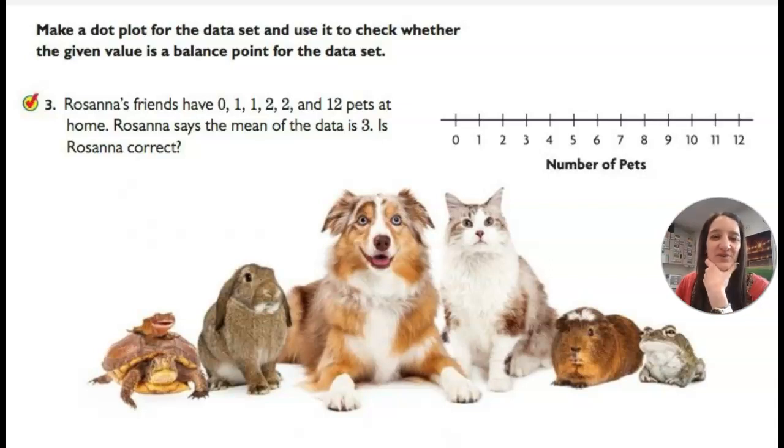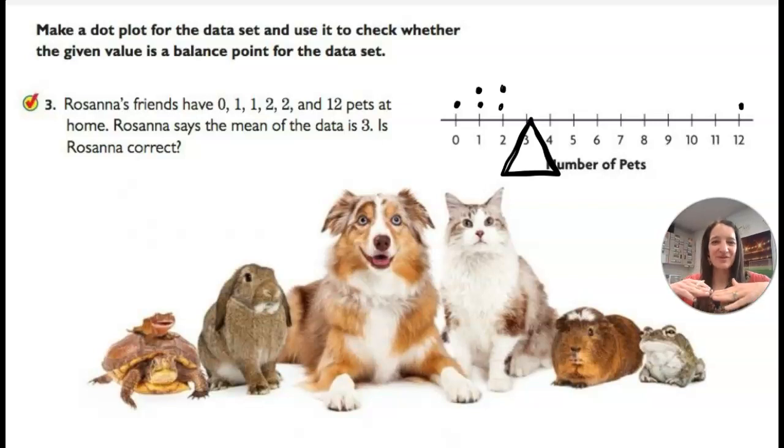So a dot plot will also help us find that balance point. Rosanna's friends have 0. That's me. I have 0 pets. She has 2 friends that have 1 pet. She has 2 friends that have 2 pets. And she has a friend that has 12 pets, probably chickens, huh? Rosanna says the mean of the data is 3.